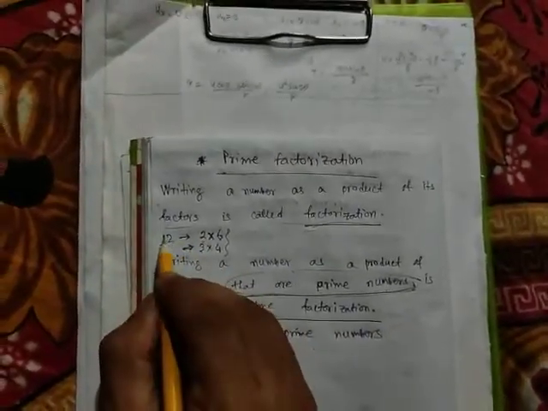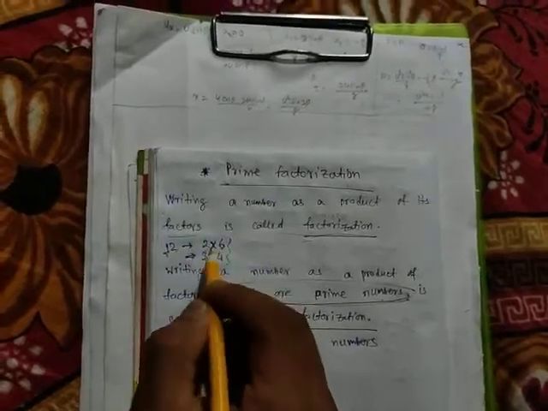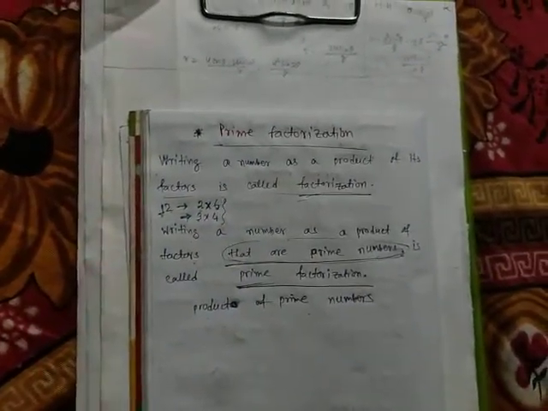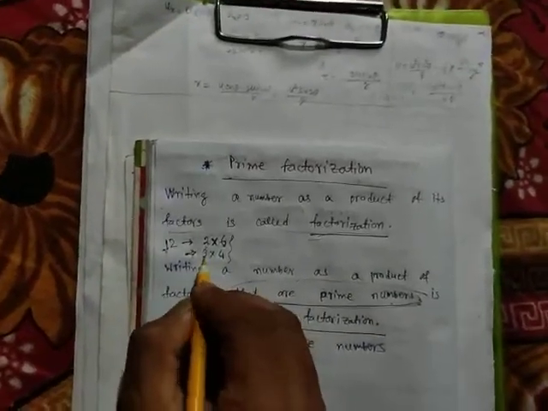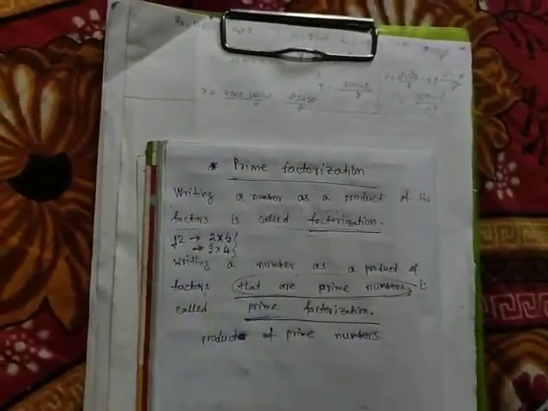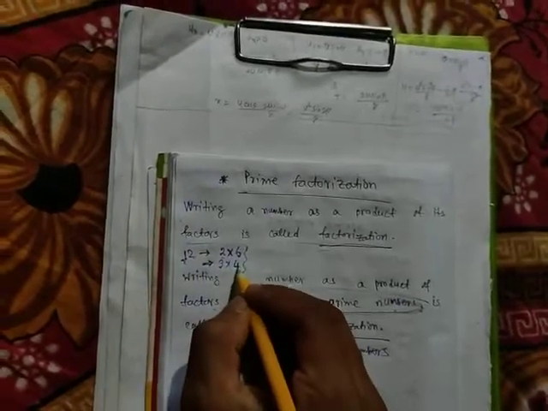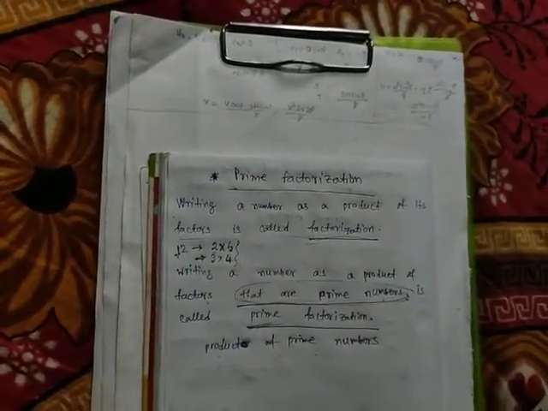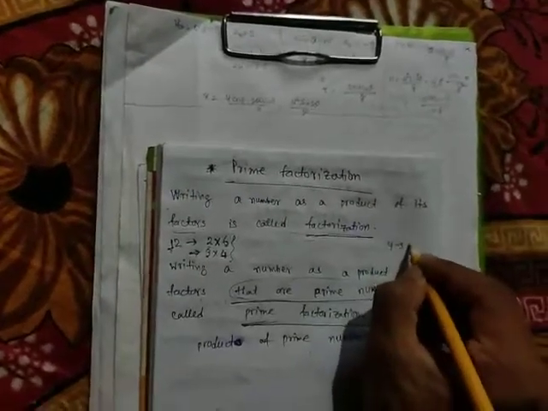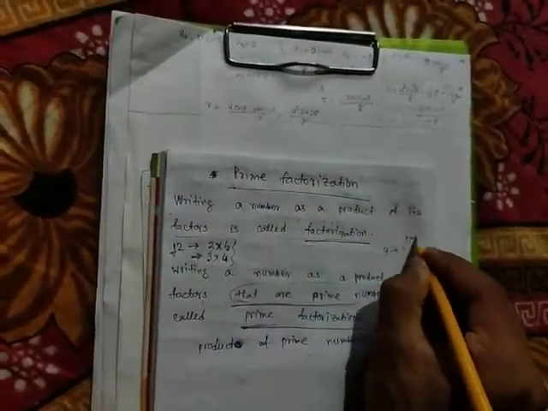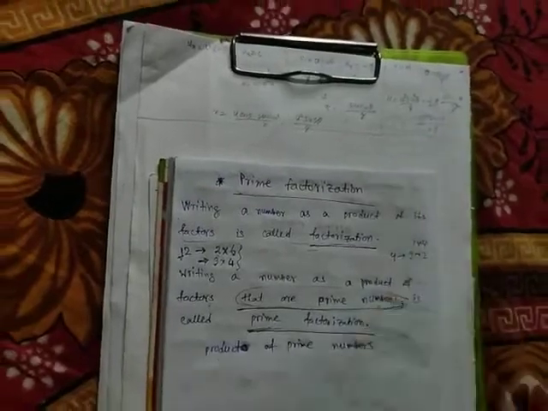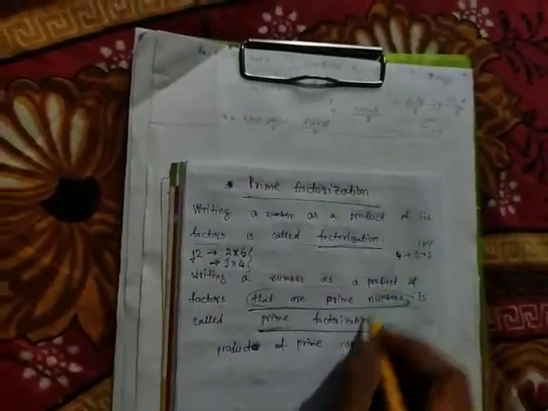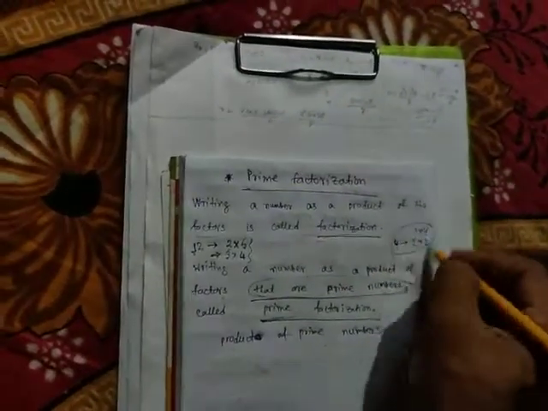See, here I am representing 12 as 2 into 6. 2 is a prime number, but 6 is not a prime number. 3 is a prime number, but 4 is not a prime number, because 4 has factors other than 1 and 4. 4 means 2 into 2, 1 into 4. So 4 has the factor 2 also. It has more than 2 factors. So 4 is not a prime number, it's a composite number.